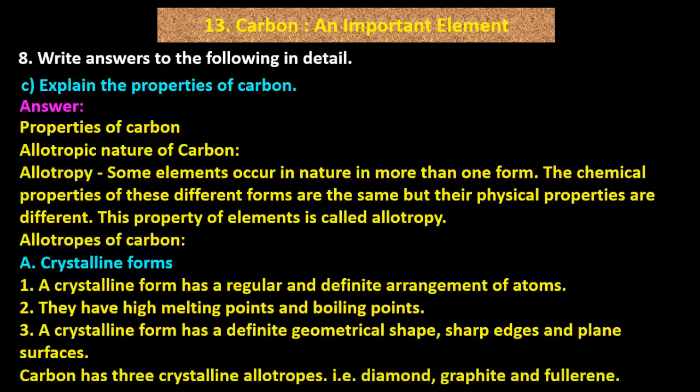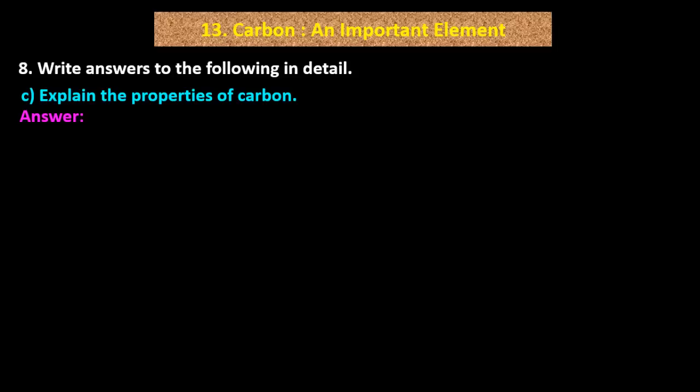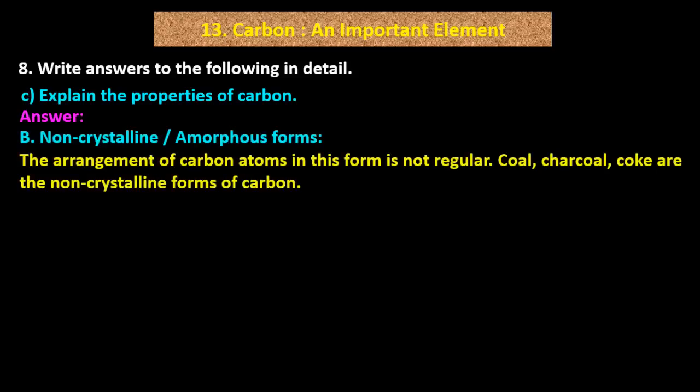Carbon has 3 crystalline allotropes: diamond, graphite and fullerene. B. Non-crystalline or amorphous forms. The arrangement of carbon atoms in this form is not regular. For example, coal, charcoal, coke are the non-crystalline forms of carbon.